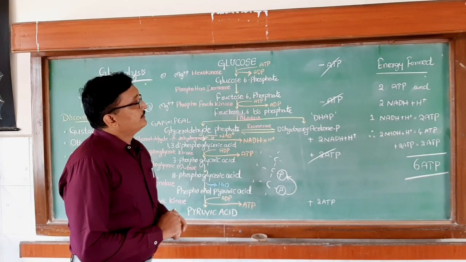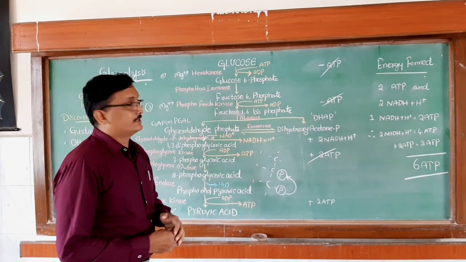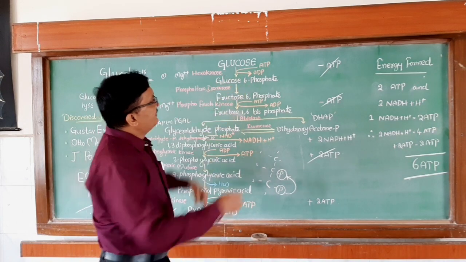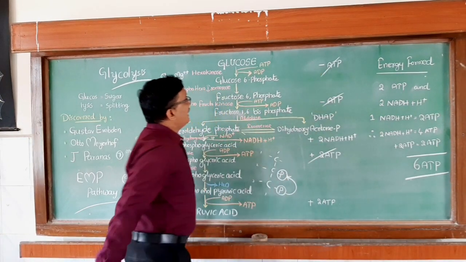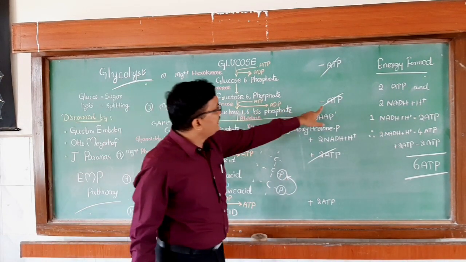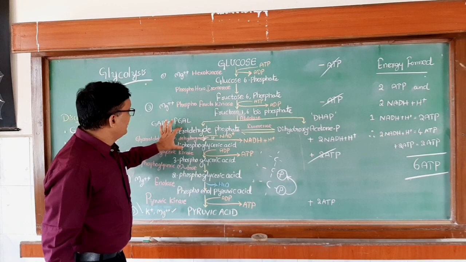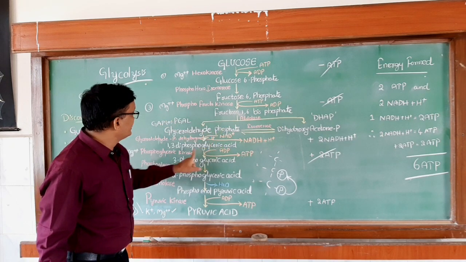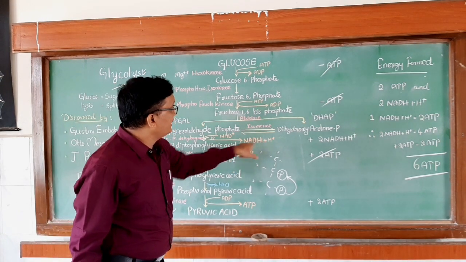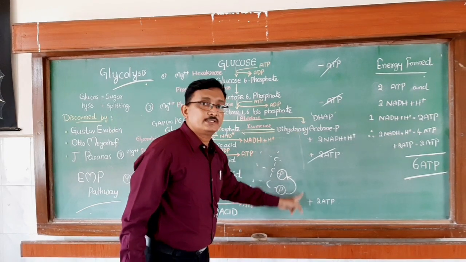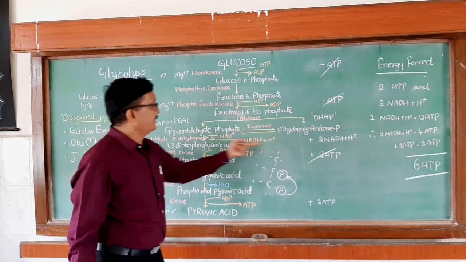Now let us see the number of ATP molecules or NADH plus H plus molecules formed in this process. In the first step, ATP is utilized, so minus ATP. In the third step also one ATP is utilized, so again minus ATP. Next, in this step, glyceraldehyde phosphate converts into 1,3-diphosphoglyceric acid. Here one NADH plus H plus is formed, and one more is also produced from the other triose reactions. So totally 2 NADH plus H plus are produced in this step.